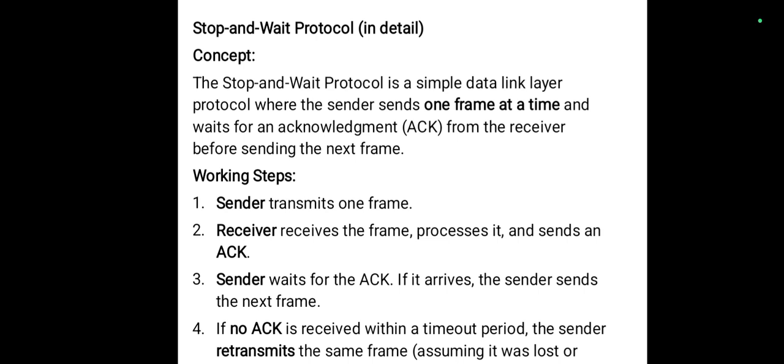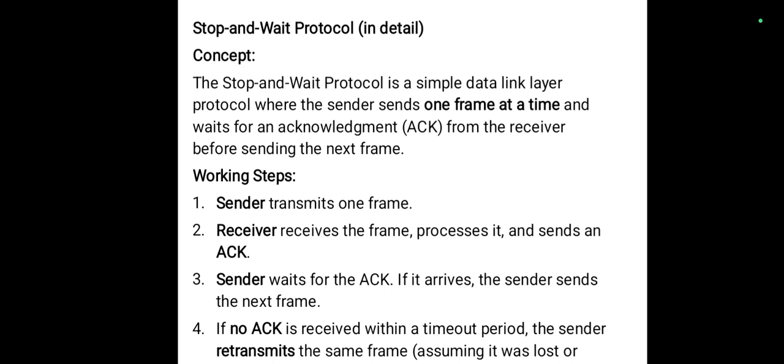The acknowledgement can be of two types: positive acknowledgement and negative acknowledgement. But here there is no use of negative acknowledgement. And the fourth step is, if no acknowledgement is received within a timeout period, the sender transmits the same frame, assuming it was lost or corrupted.